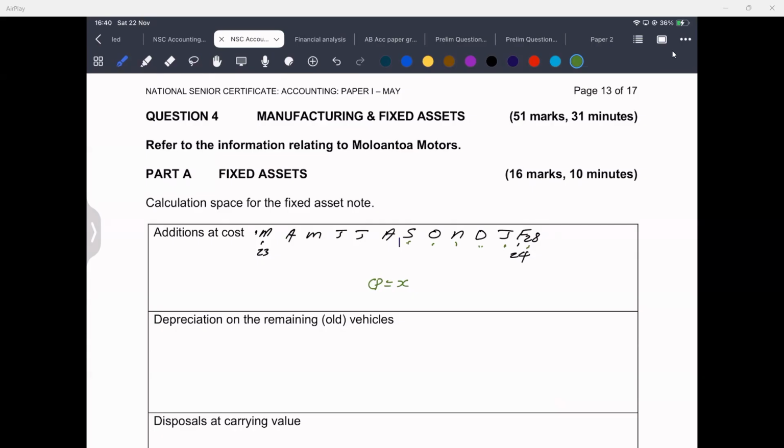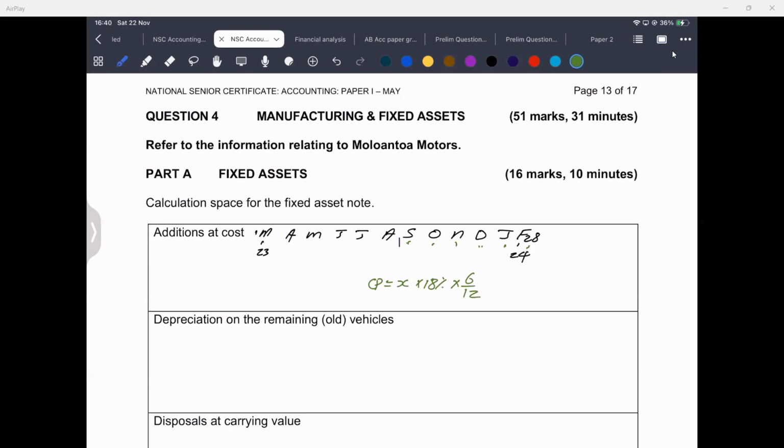This new vehicle was used for 6 months, and the rate was given to you as 18%. Times this, you use it for 6 months out of 12 months.